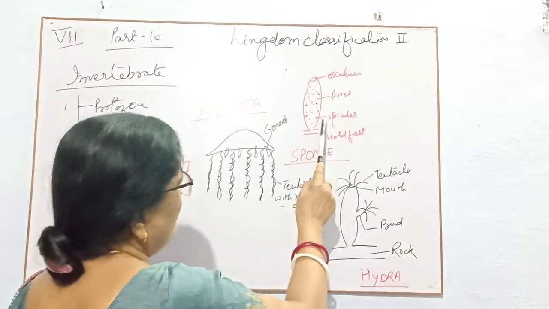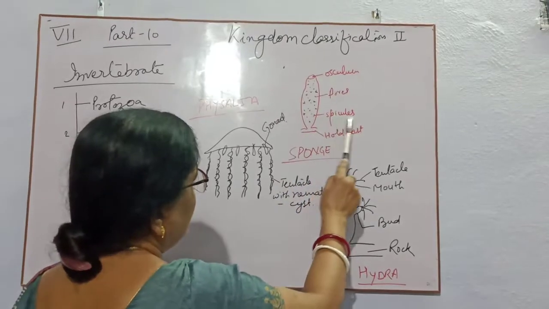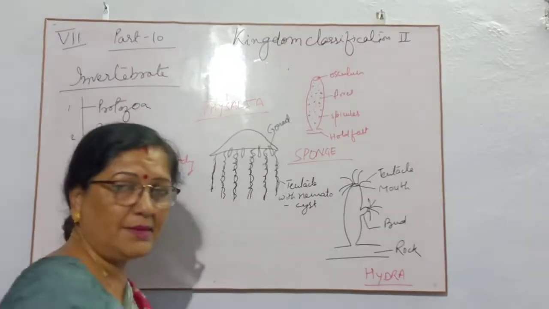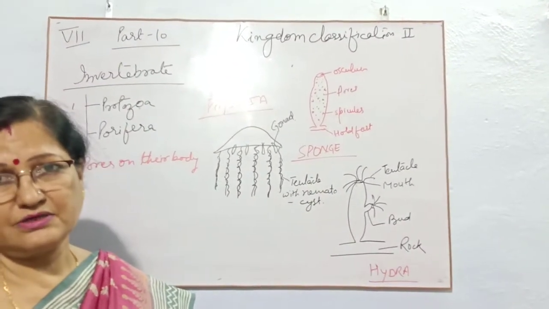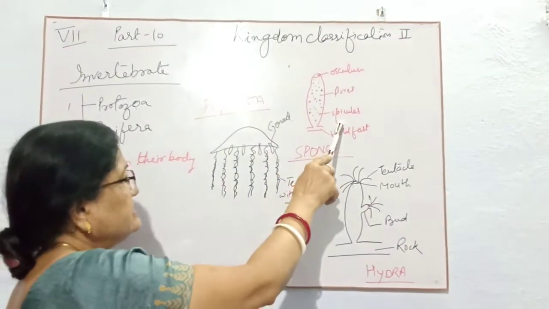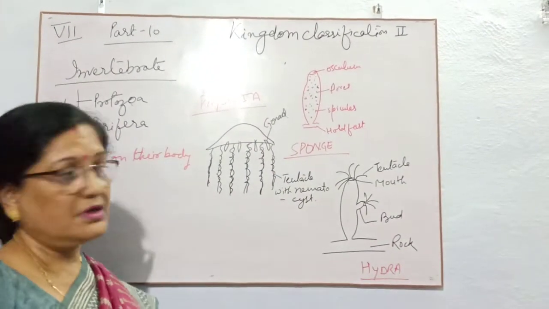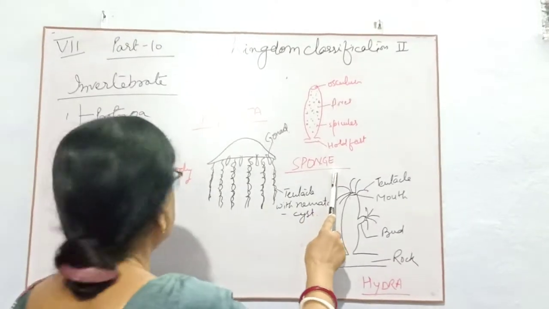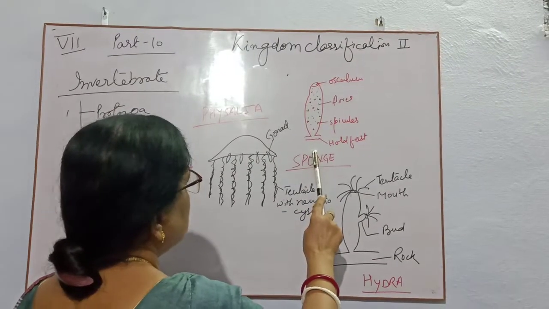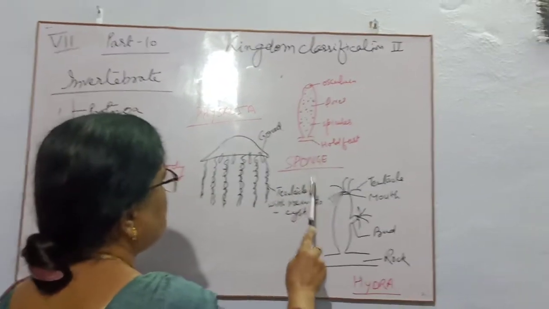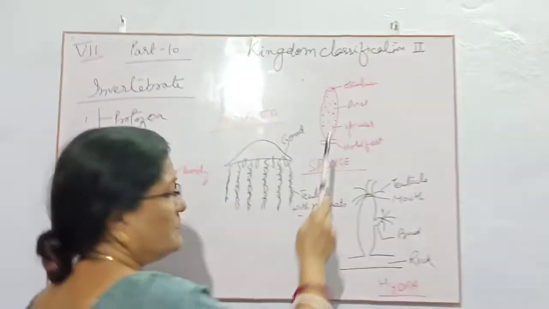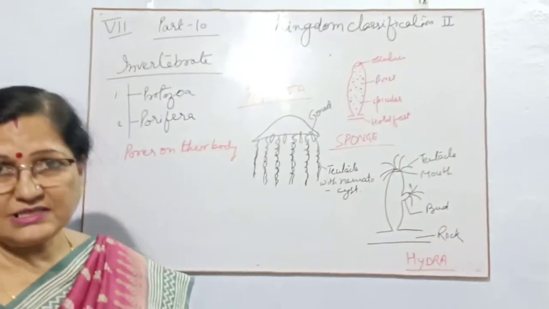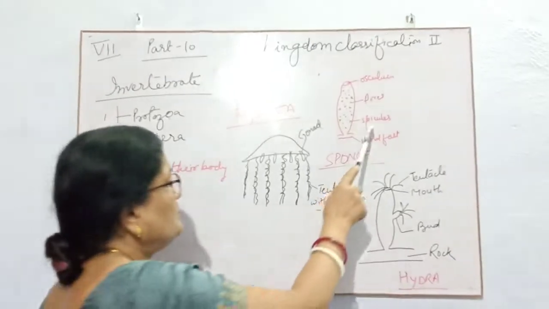Next thing, they have spicules on their body made up of calcium carbonate which can protect their body. This is the example of porifera. Now sponges, in the sponge there should be the osculum. Osculum will be bigger in size than the pores.